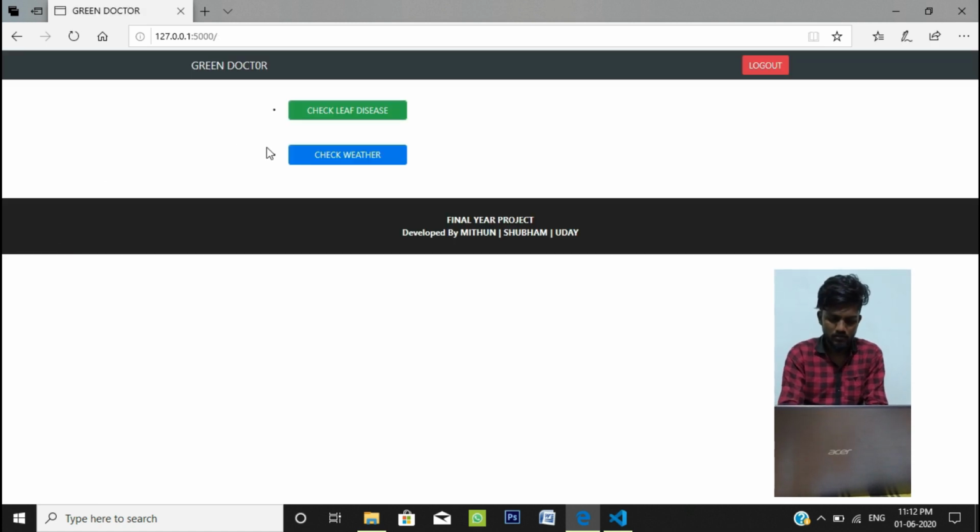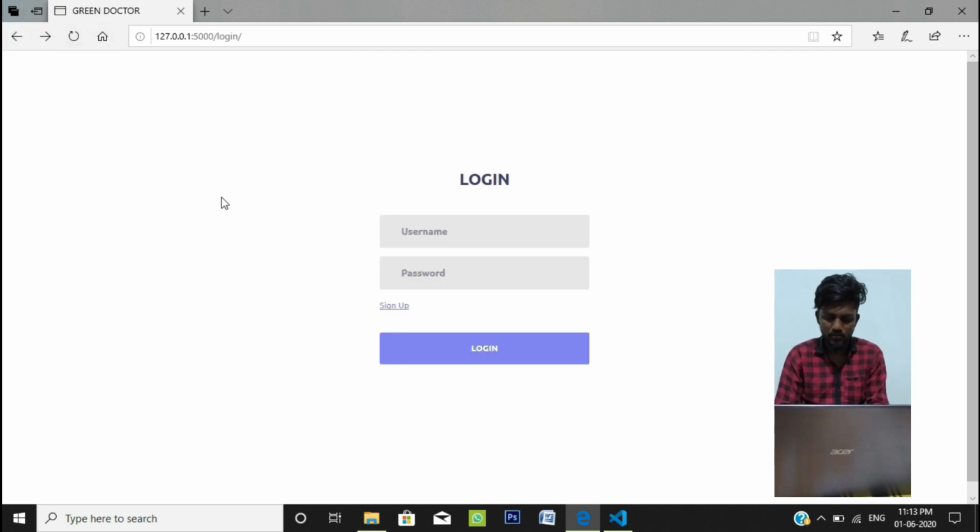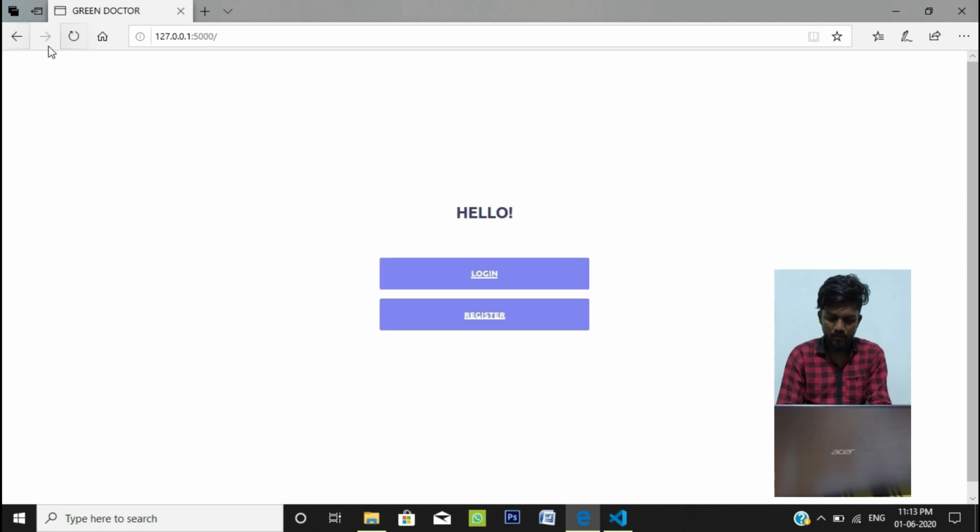So this was all about weather. After checking the leaf or checking the weather, we can always log out. Once the session ends, you can always log out. Once you log out, you cannot go back, just like this. So this was the demonstration of the project.